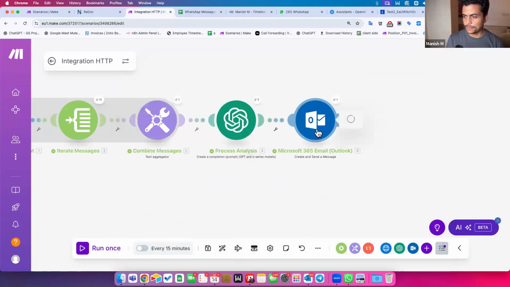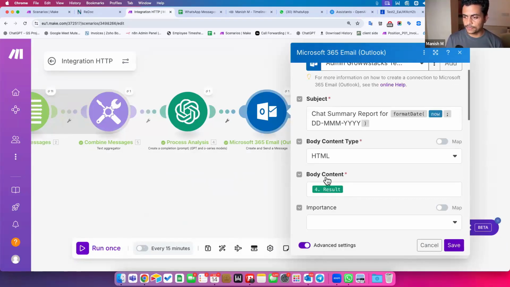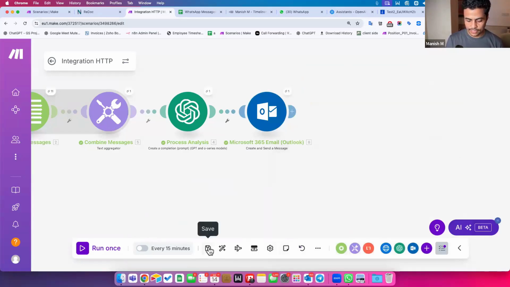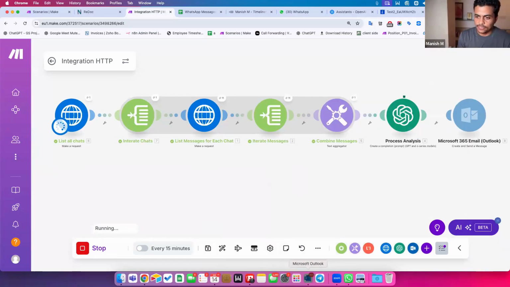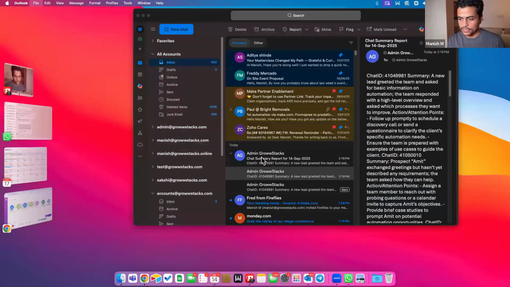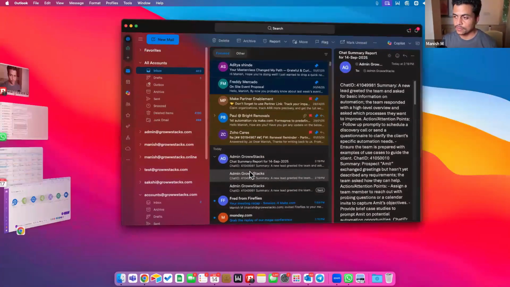Let's click OK. Over here, the result should be fine itself. Now click on advanced settings. I should say body content type should be HTML. Click save, and let's run it one more time. This time the email should not look this cumbersome, but a little better than this. Perfect. Email is being sent. Done.